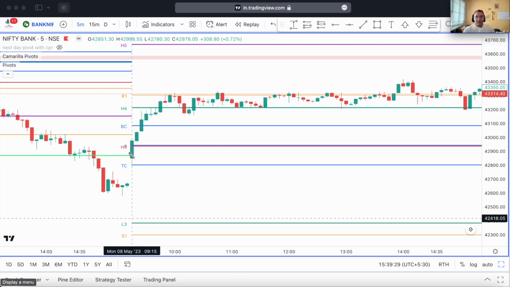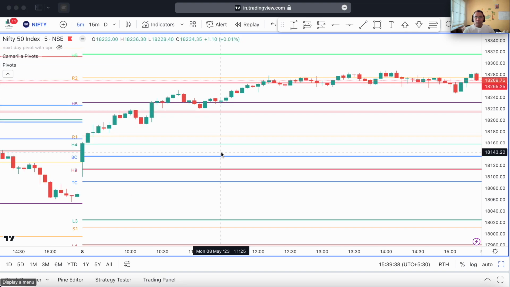So what happened today? The price actually opened below the top central pivot, and so our bearish bias was confirmed today, and so did Nifty. So you can see here that Nifty had the top central here at this level, and the open was below it. So because this was the open, the bearish bias was confirmed, because even Nifty had the CPR here and today's CPR was right here.